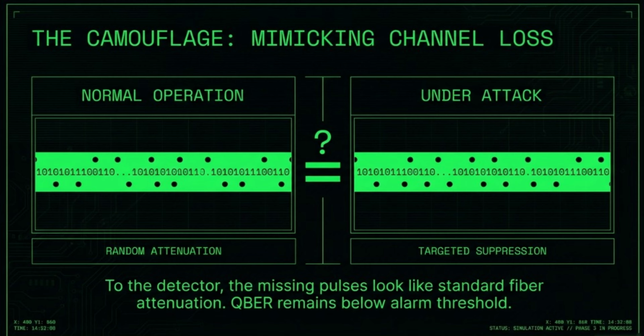Because Eve has only manipulated the timing and not the state itself, the QBER remains below the alarm threshold. The network believes it is operating in a high-loss but secure environment. In reality, the key is being leaked bit by bit. This is the temporal ghost in full effect, a breach that leaves no footprint in traditional error logs.